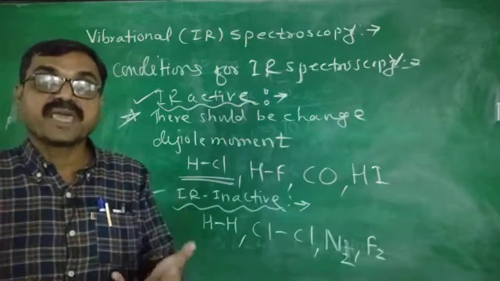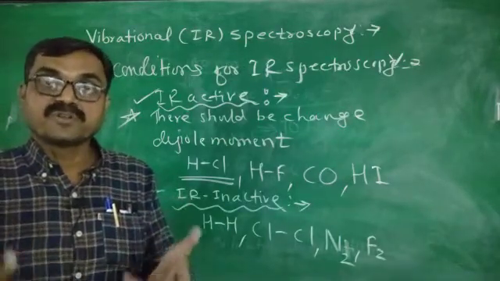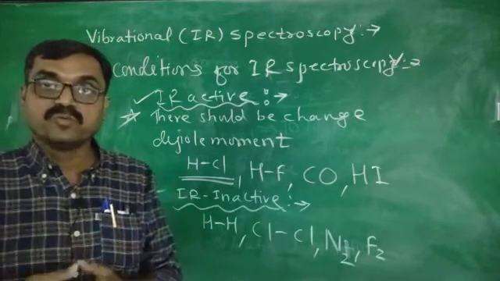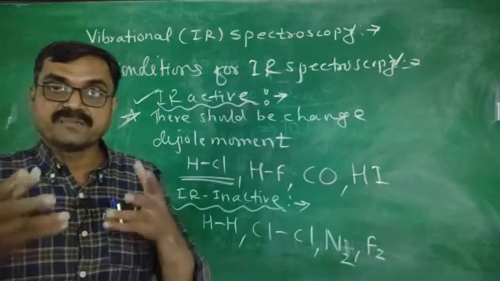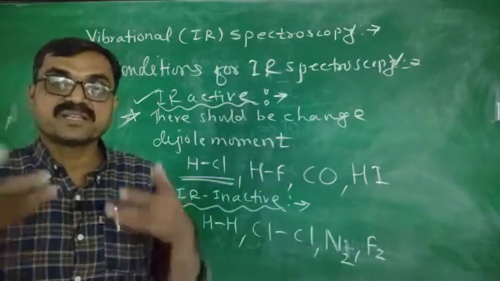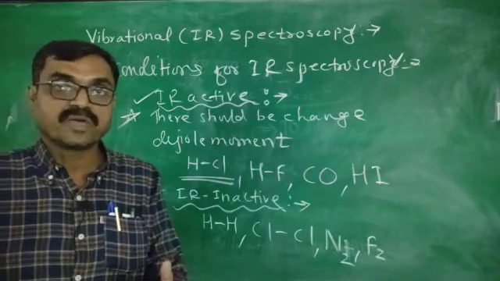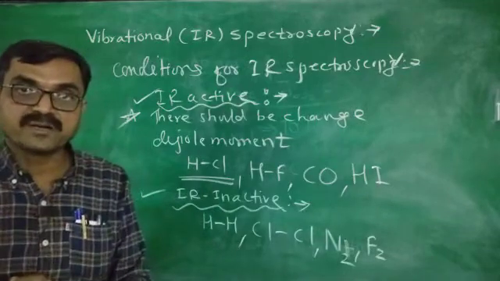Force constant K equals 4 pi square omega bar square of oscillation into C square into mu. If you know the frequency of oscillation, you know the force constant, and it is very easy to illustrate the structure of the molecule. Okay, this is the introductory part of IR spectroscopy.